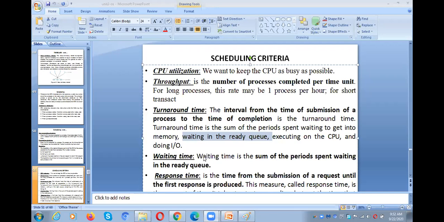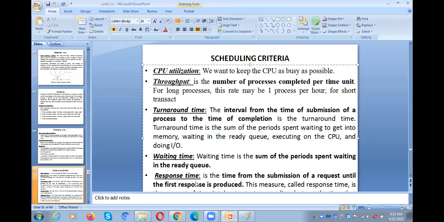When the waiting time is less, automatically the process can be allocated to the CPU immediately. When the process is allocated to the CPU immediately, the CPU can complete the execution in a faster manner. If it is waiting more time, it is also counted in the turnaround time, right? That is the reason why waiting time needs to be less.